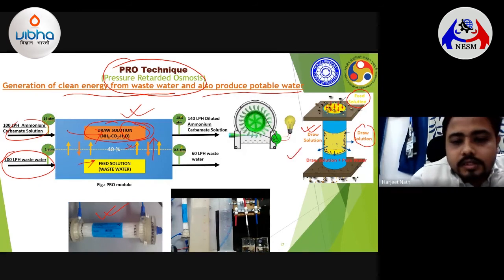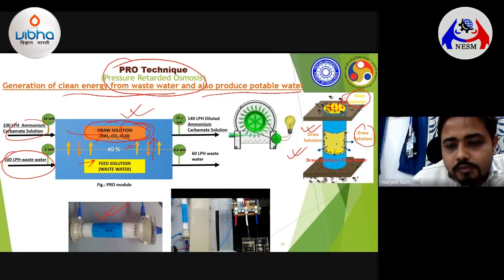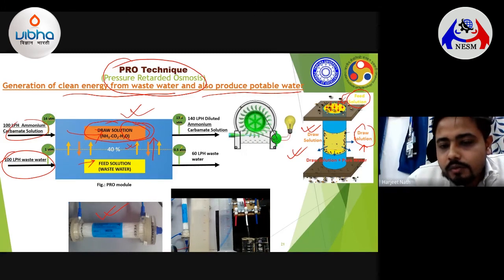So if you look at this diagram again, if you are passing feed solution from here, and outside you have the draw solution, because of the high osmotic potential of this draw solution, what will happen? Only the clean water will pass through the semi-permeable membrane of this forward osmosis membrane, and the water will come and get mixed with the draw solution.